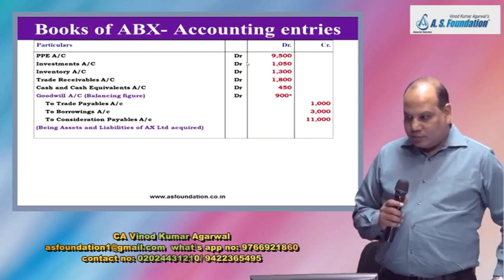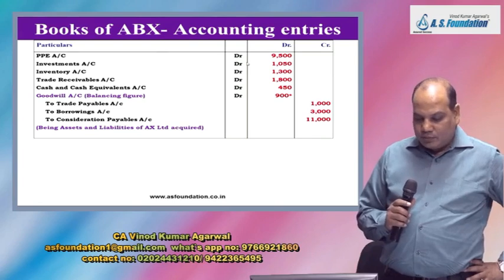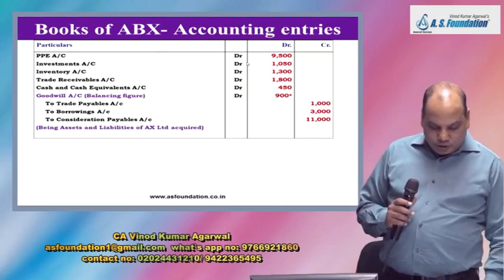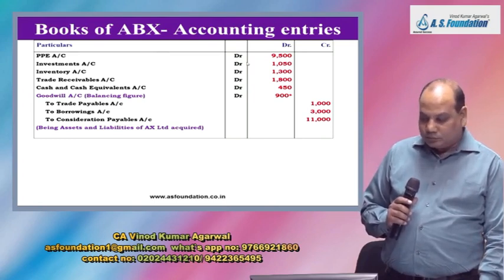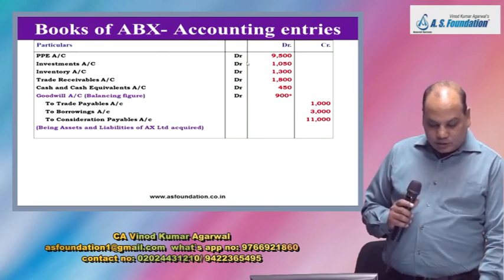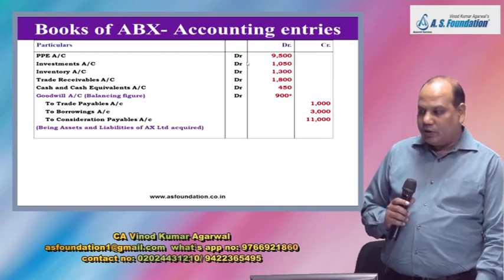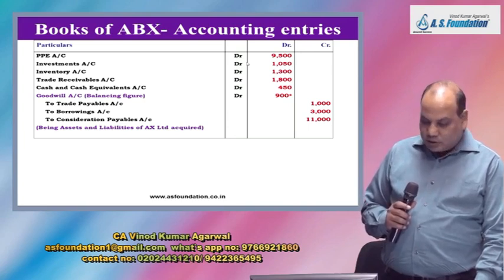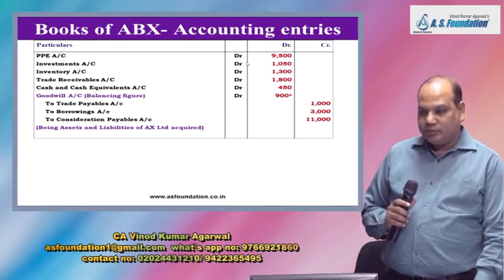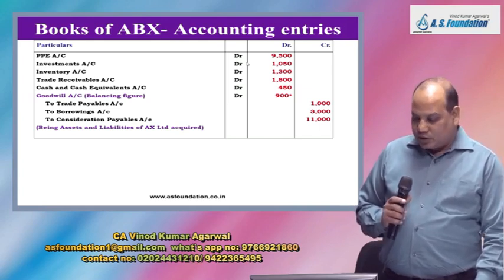Start. PPE account debit 9,500. Keep the question in front of you. Investment account debit 1,050. Inventories account debit 1,300, fair value. Trade receivable account debit 1,800.